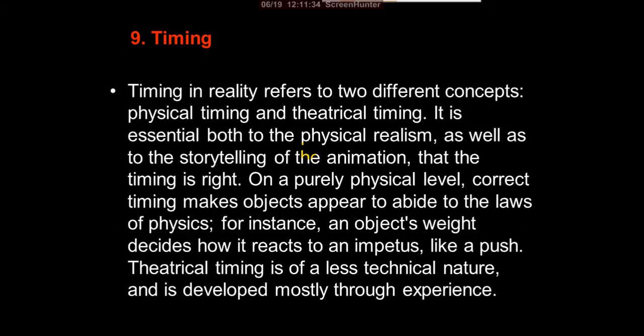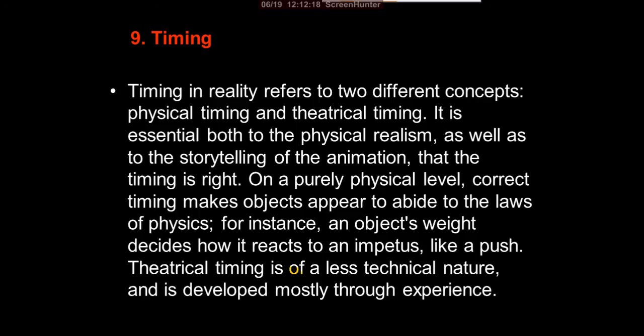Then the ninth is timing. Timing in reality refers to two different concepts: physical timing and theatrical timing. It is essential both to the physical realism as well as to the storytelling of the animation that the timing is right. On a purely physical level, correct timing makes objects appear to abide by the laws of physics. For instance, an object's weight decides how it reacts to an impetus like a push. Theatrical timing is of a less technical nature and is developed mostly through experience.